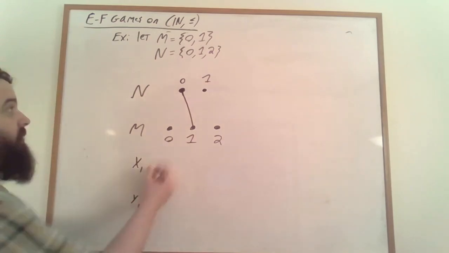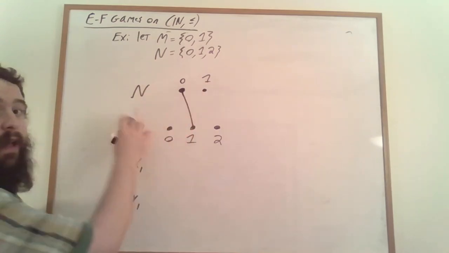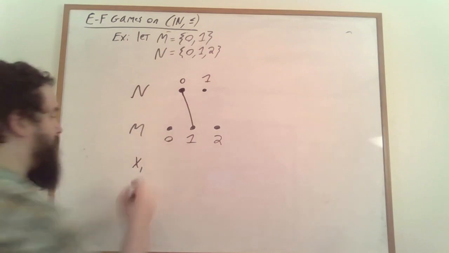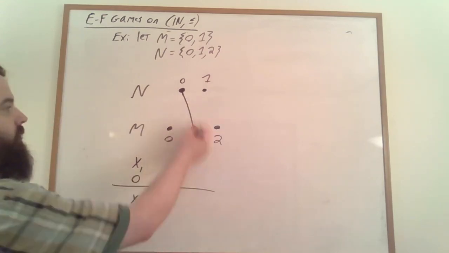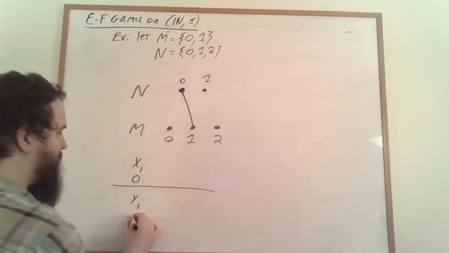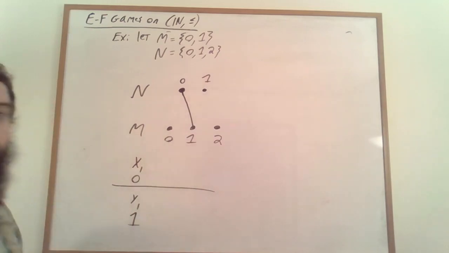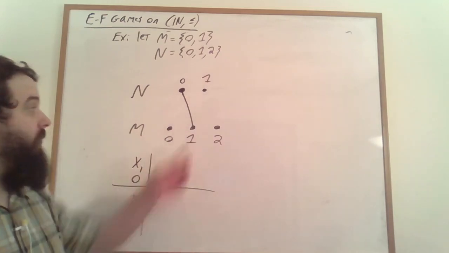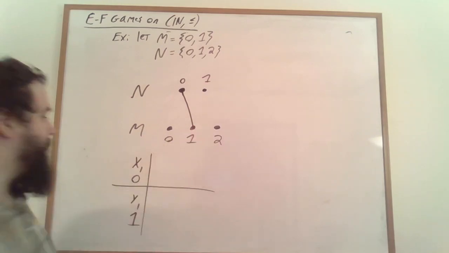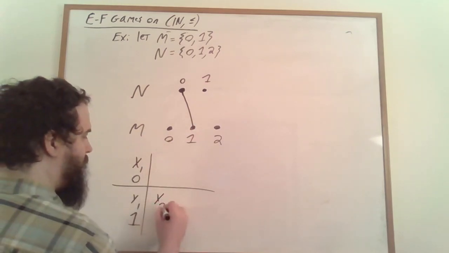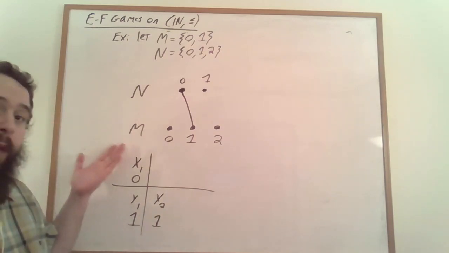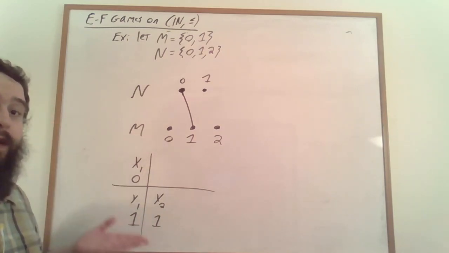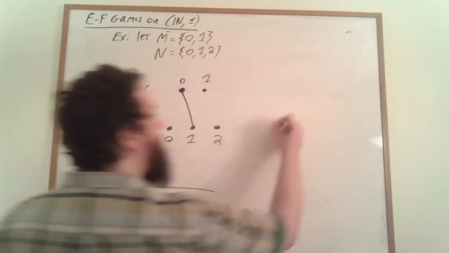In this case, x1 is 0, the element of n that got matched on turn 1, and y1 is 1, the element of m that got matched on turn 1. Now let's say that spoiler plays at 1 within m. That means that y2 is going to be equal to 1. And so therefore in m we have the fact that y1 is equal to y2.